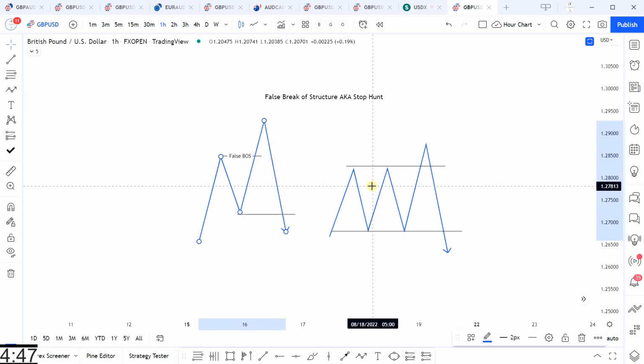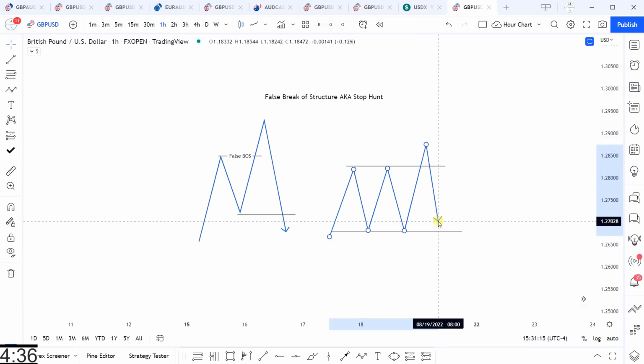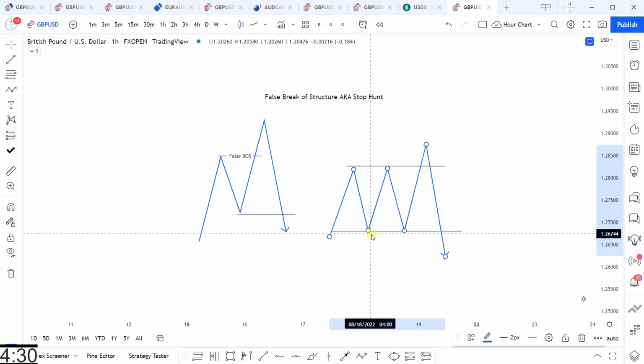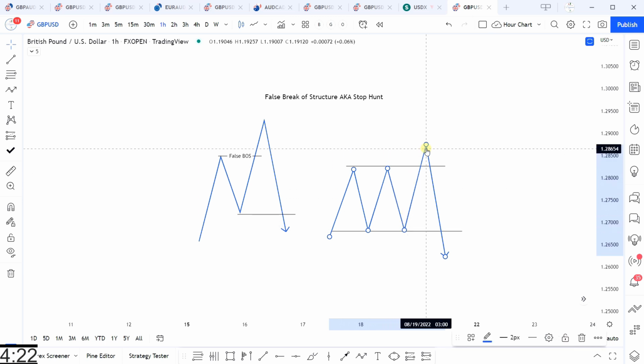Now you often will see this same type of behavior within a trading range. So price will trade between two well-defined levels of support and resistance, make a breakout, and then trade back into the range, and then eventually, or more often than not, will trade below the last valid low. So if this is the last valid low, we can't count these as valid because these lows did not make higher highs, except for this one. This low is a valid low because it was able to break structure, so that validates itself. So price trades beneath this low here.